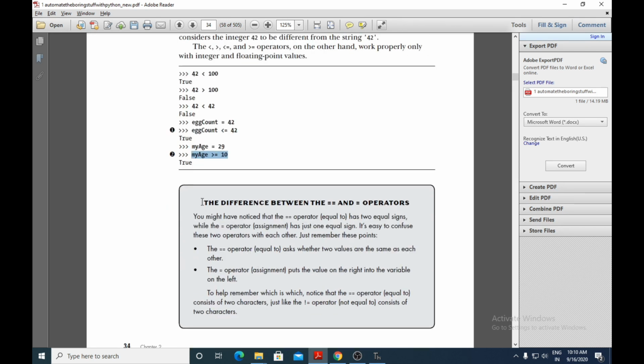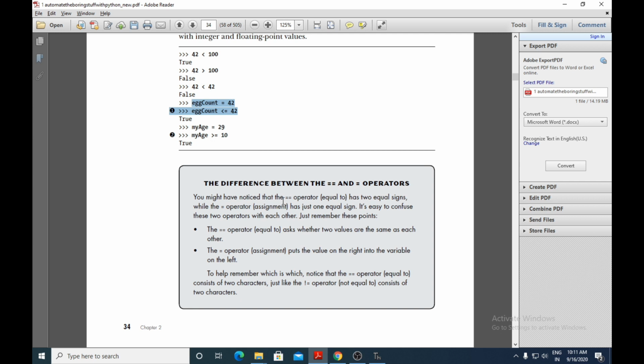Here they have given the note: the difference between the double equals to operator and the equal operator. As we know, the double equals to operator is used for comparing two values at the left and the right hand side, and the equal to operator is used for assigning a value to a variable. So when you are using the comparison operators, that statement is known as a comparison statement. And when you are making use of an equals to operator, that statement is known as an assignment statement. For example, this statement egg count is equals to 42. Here you are making use of equals to assign the value to the left hand side. So this statement is known as an assignment statement.